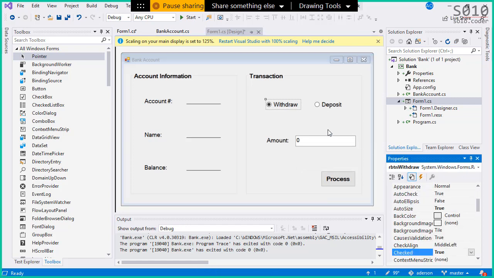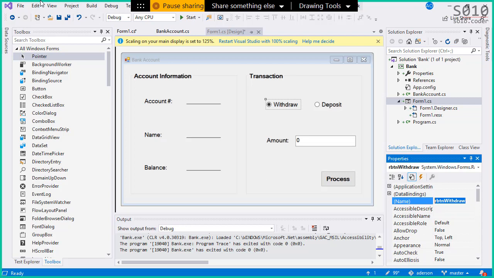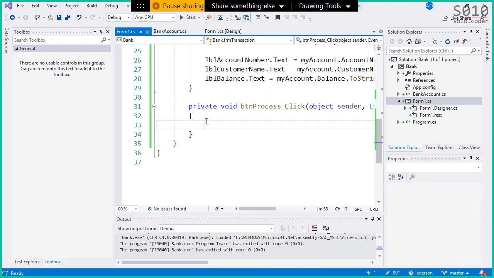So think about this. We just have two options, withdraw and deposit. Either withdraw is checked or deposit is checked. If withdraw is checked, deposit is not. If deposit is checked, withdraw is not. So I could say if the withdraw radio button is checked. Yes, we're gonna use a boolean here.